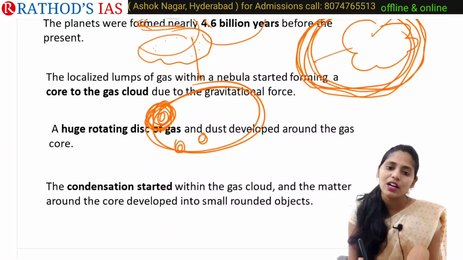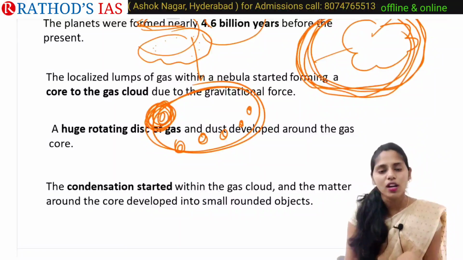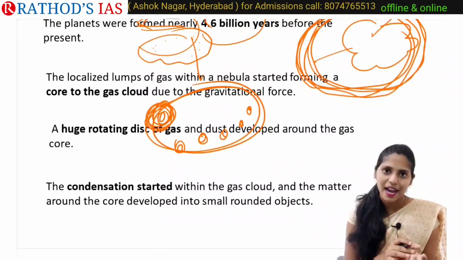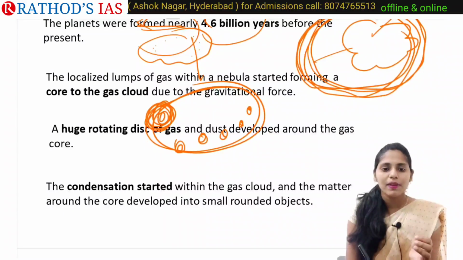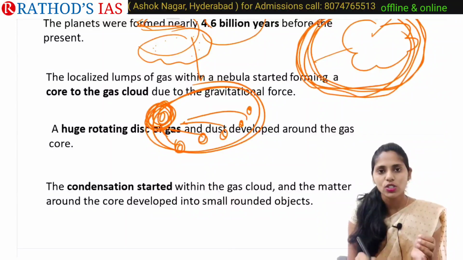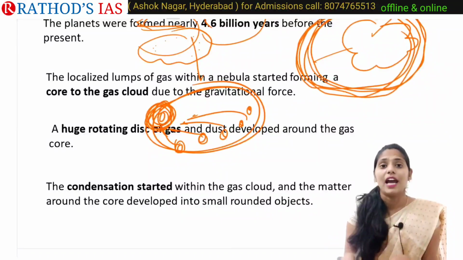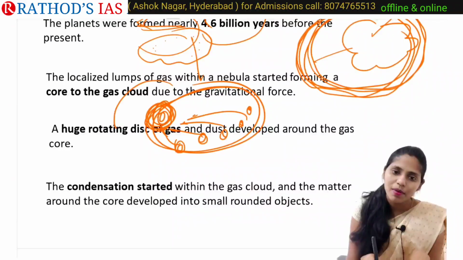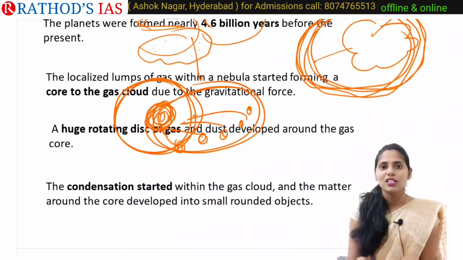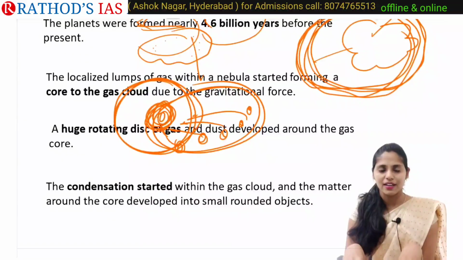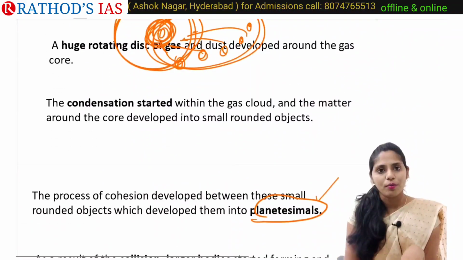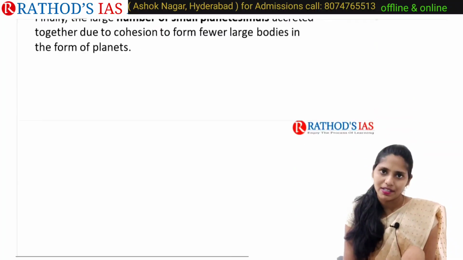After this condensation, small celestial bodies called planetesimals form. These planetesimals unite with each other due to gravitational force and form larger bodies. These larger bodies are nothing but today's planets. In this way, the formation of planets happened.